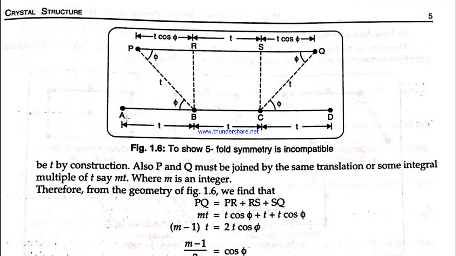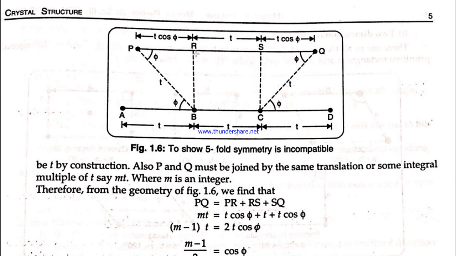To prove this, we will consider A, B, C, D as four points where four atoms are residing. Once we apply a rotation through an angle phi, AB will transform to BP, through an angle phi of rotation. Along this side CD we have also rotated through an angle phi. Let the distance between these two atoms be equal to t. Obviously, as this line is rotated, BP is also equal to t. Now according to alternate angles, this angle will also be equal to phi, and similarly this angle will also be equal to phi.